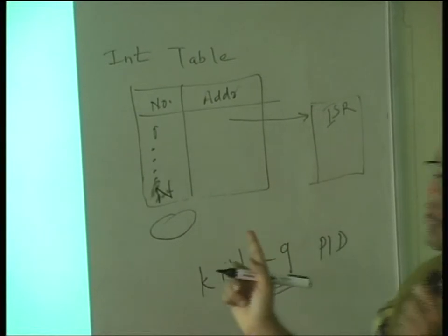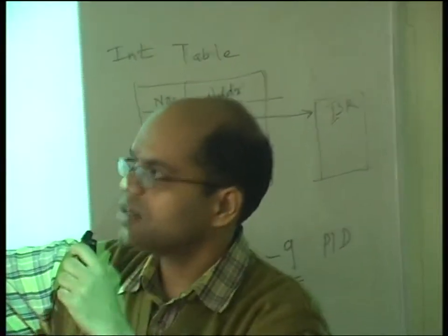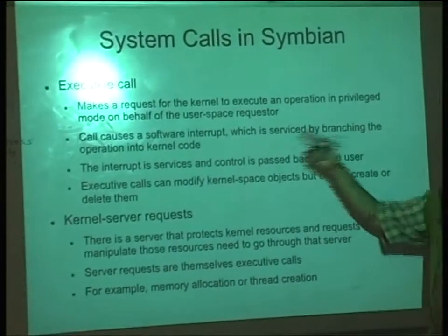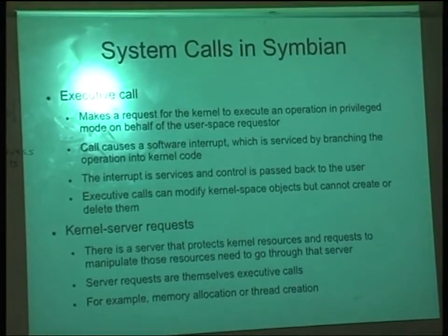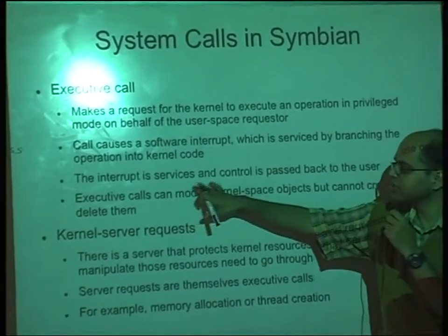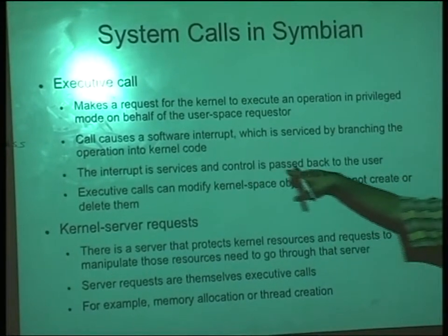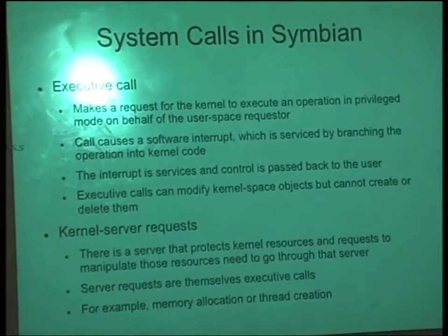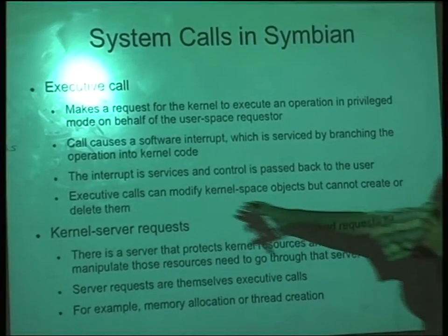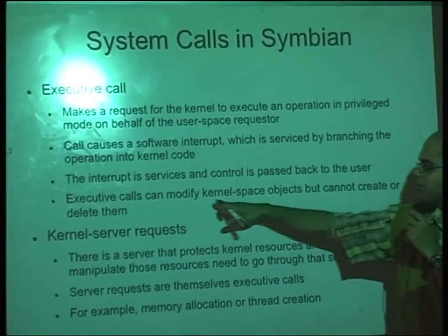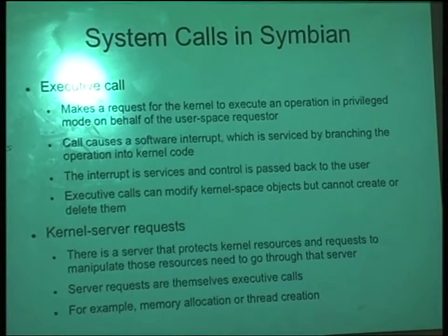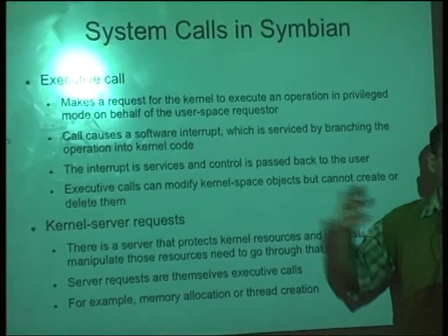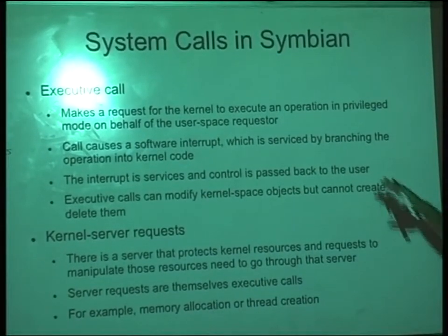Whenever you do an executive call, it causes a software interrupt which is serviced by branching inside the kernel code. So the interrupt is serviced, and control is passed back to the user. Executive calls have a restriction: they can modify kernel space objects. So whatever is inside the kernel, they can modify the state, but cannot create or delete them. That's the restriction given by the operating system.